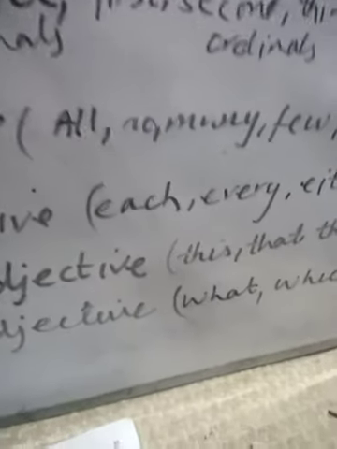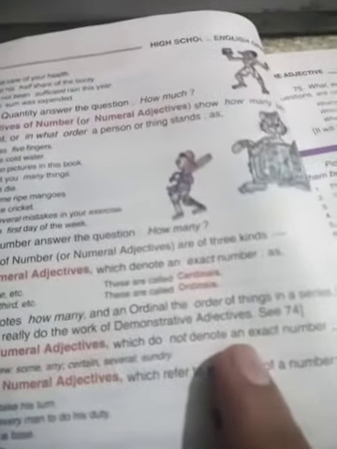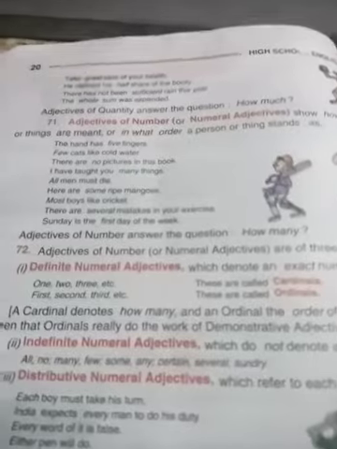Then we have indefinite numeral adjective, students. Indefinite, as you know by the name, these are words which don't tell exactly about the noun: all, no, many, few, some, any, certain, several. You have to learn these words by heart, and then go through the examples. Indefinite numeral adjectives do not denote an exact number, as all, no, many. For example, let's make a sentence from all. All men must die.